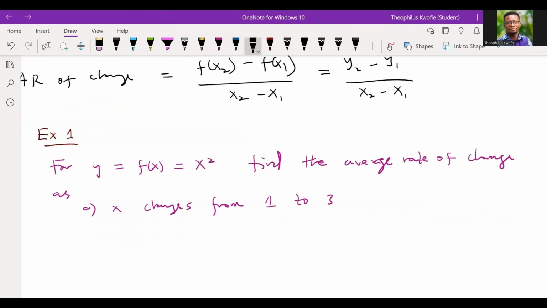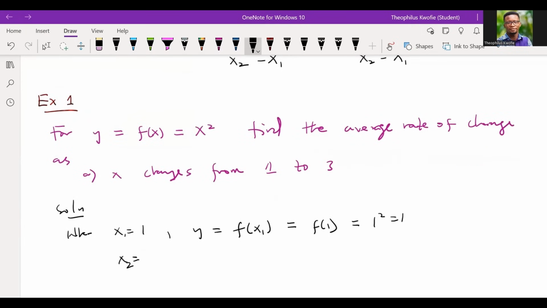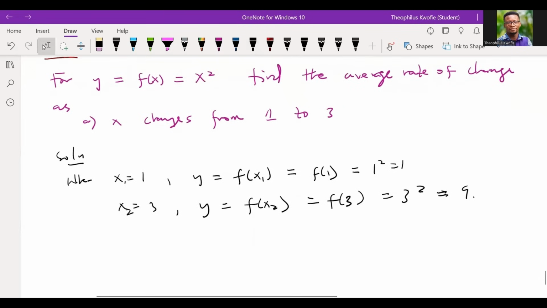So how do you find the average rate of change as x changes from 1 to 3? What we need to do is that when x1 is equal to 1, we find its corresponding output value. So when x is equal to 1, what will be its corresponding output value? That gives us 1 squared, which is 1, right? When x2 is equal to 3, you're going to have 3 squared, and that gives us 9. So now, based on the formula, the average rate of change will be what?